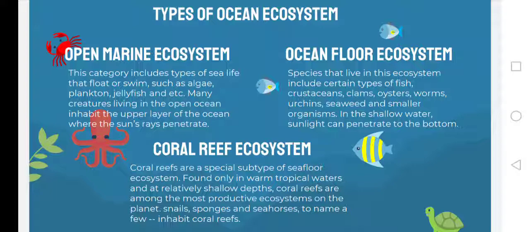So, the next one is the ocean floor ecosystem. The species that live in this ecosystem include certain types of fish, crustaceans, clams, oysters, worms, urchins, seaweed, and smaller organisms. So, from the word itself, floor, ito na yung sa babang bahagi ng ocean. So, yung mga common names nandito, yung crustaceans or yung mga crab, ito nga yung mga animals na nag-inhabit sa floor. Ito like yung mga crabs, yung lobsters, and even shrimp.